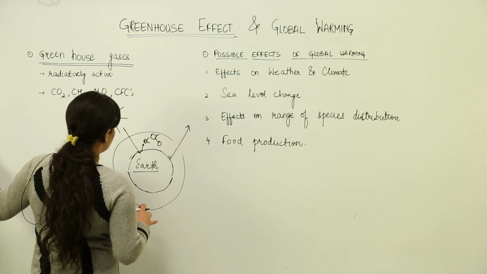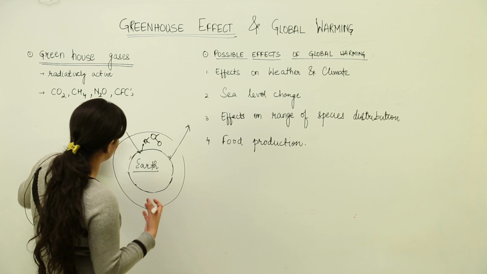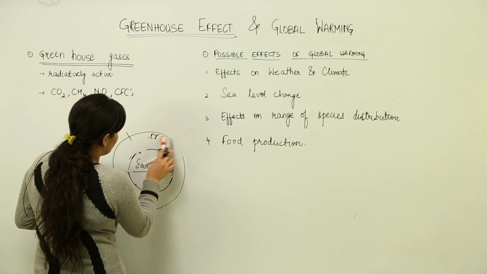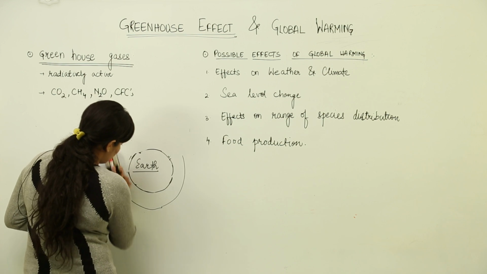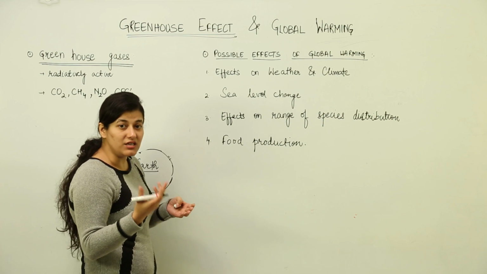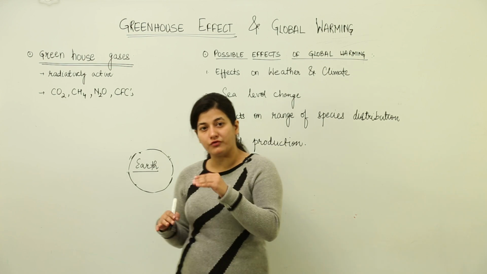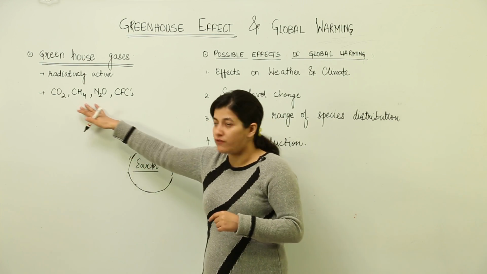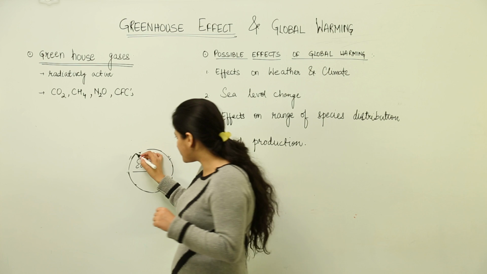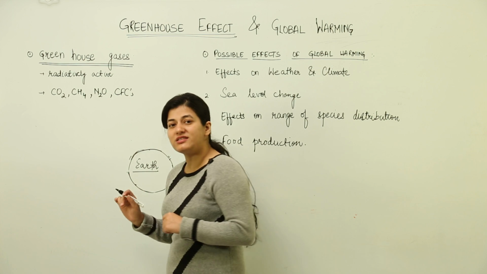Now what has happened over time due to our human activities is that the amount of these gases in the atmosphere has increased. First of all, let's take the example of CO2. Now, you know that by the burning of fossil fuels and industrialization advent, since that time, what has happened? The fuel burning has increased the carbon dioxide content in the atmosphere. At the same time, the lower layer of atmosphere, that happens to be troposphere, if it is more rich in these 4 gases, it traps entire energy that has to be radiated back in the form of infrared radiations, which leads to a global change of increased temperature.